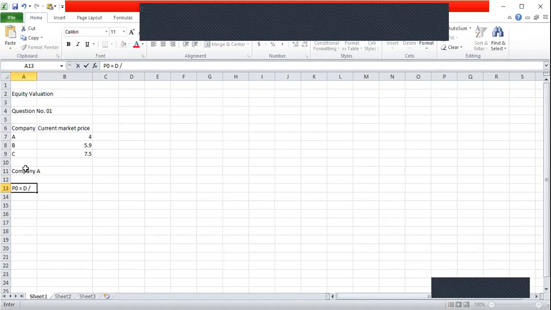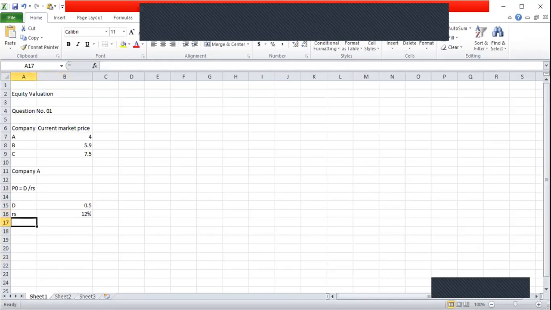So dividend amount divided by RS. Here I can define dividend amount for company A as per the question is 50 cents. RS is 12%. That is the cost of equity is 12%.